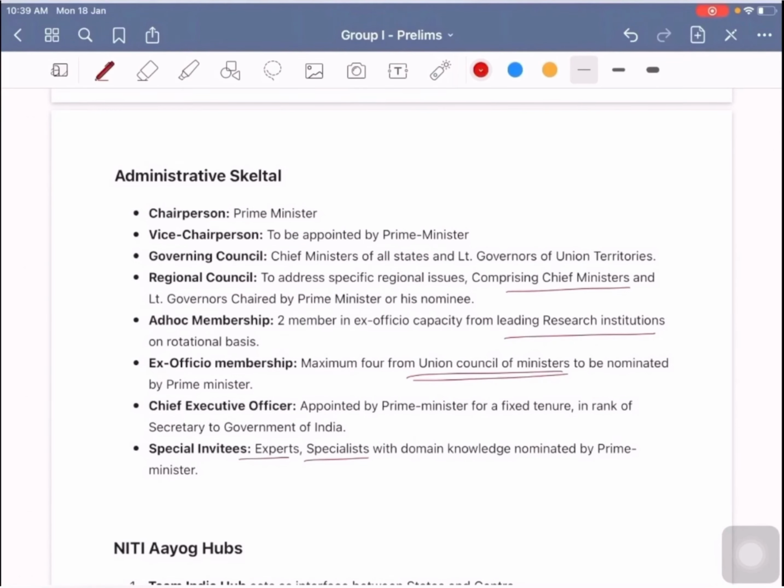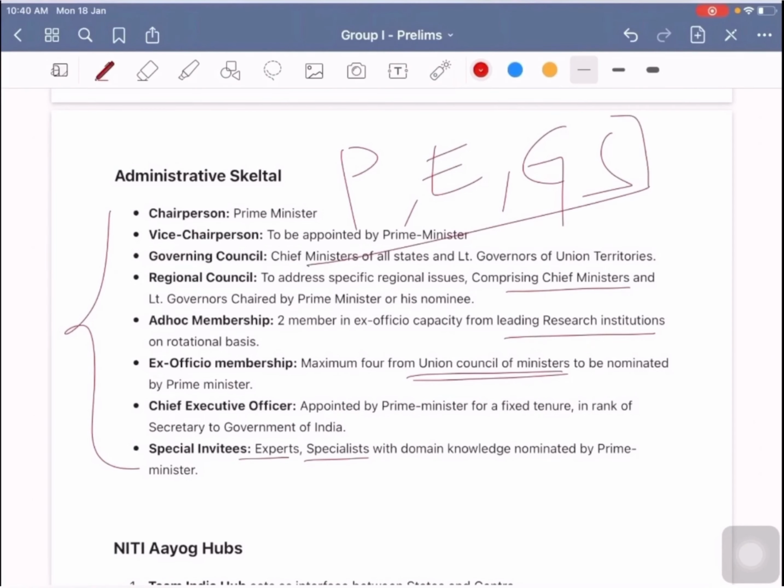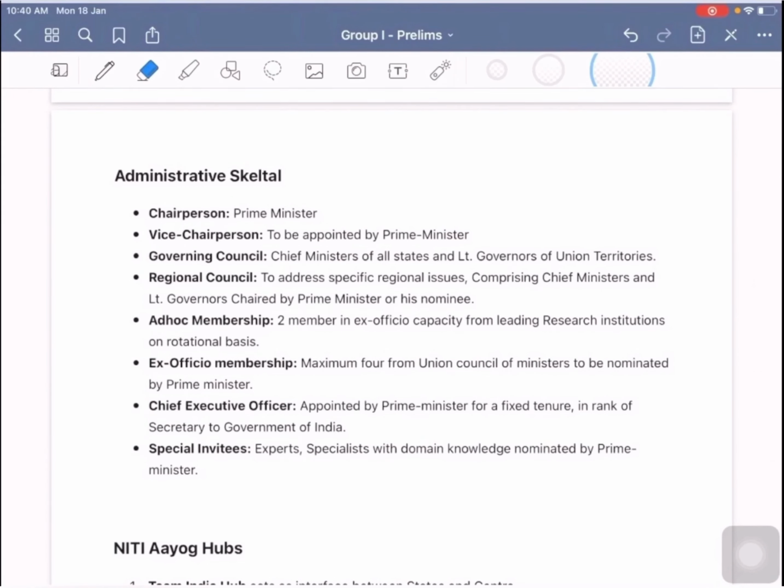In a way, it is representing a very diverse background of people, from political figures to experts and government servants, that is bureaucrats. And it is also providing huge scope for the Prime Minister in the way of appointment or in the capacity of chairperson, which is obvious considering its importance. So this is the administrative skeleton.